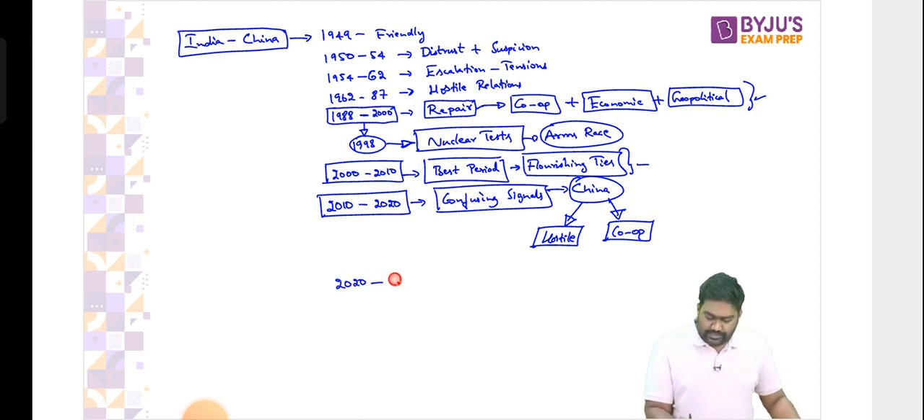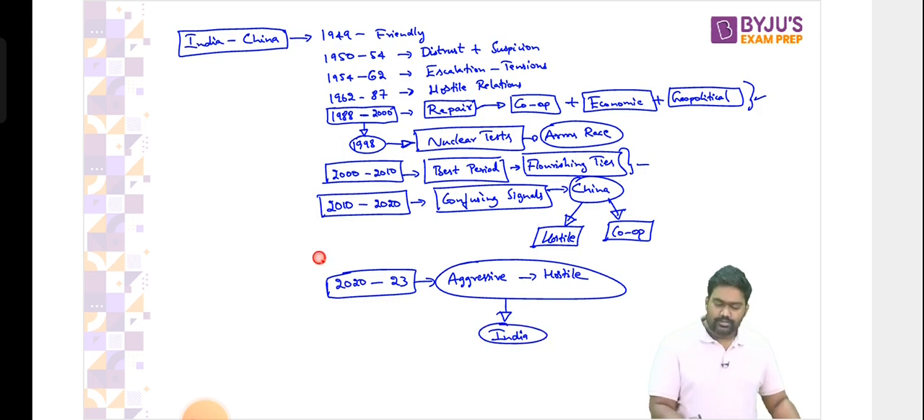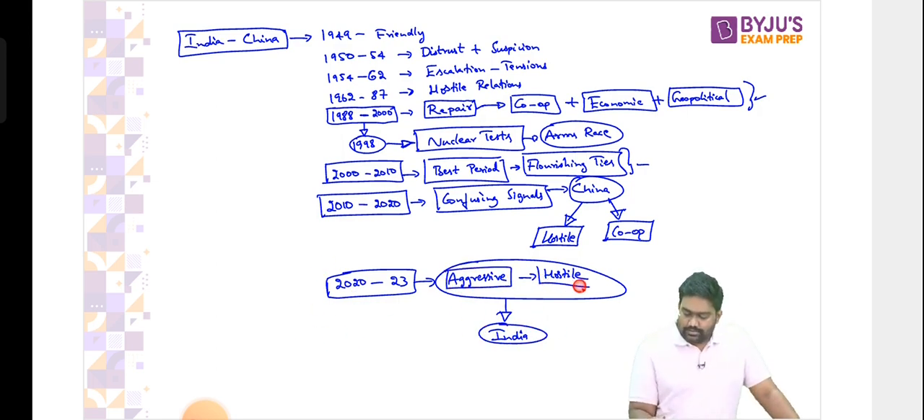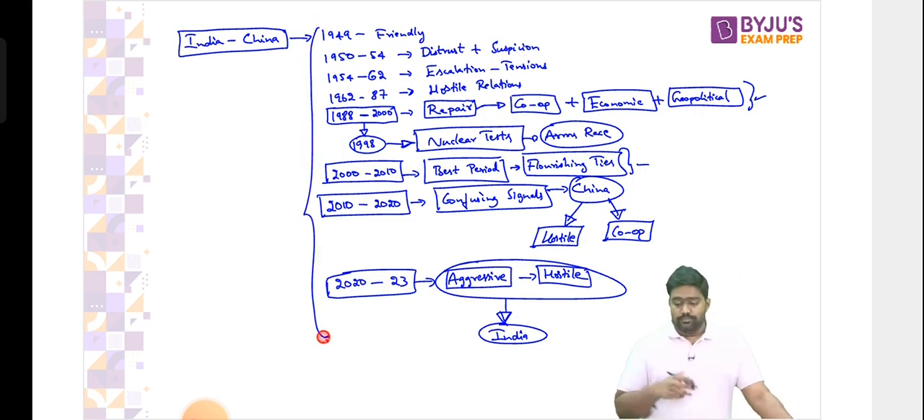But 2020 made it very clear that China will not stop being an aggressive country and being a hostile country against India. Currently, we are in this phase. Currently, our relations have been broken. China has become extremely aggressive and hostile. And as of now, there's no scope for improvement in the India-China relationship. This is how I would classify the relations to make it easier to understand.